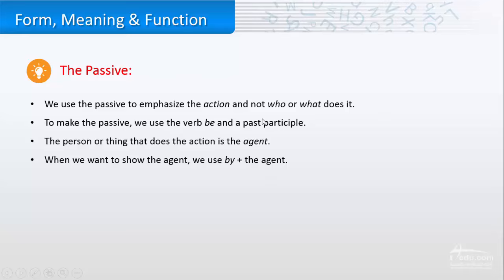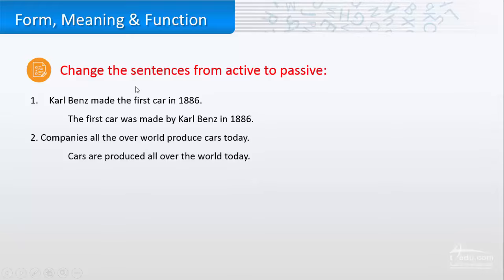Now, to learn more about these, we are going to have some examples. Change the sentences from active to passive. So all the sentences are active. We want to make it to passive. For example, number one, Carol Benz made the first car in 1886. So the passive, the first car was made by Carol Benz in 1886.